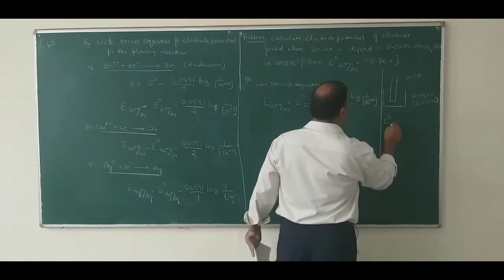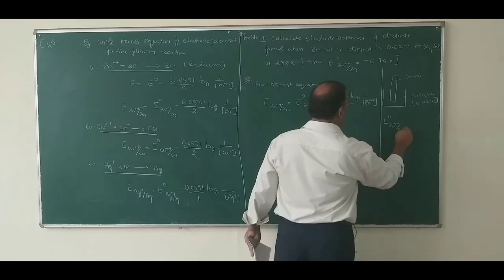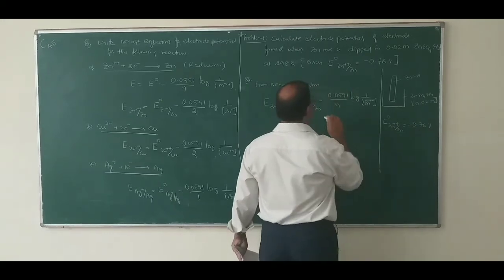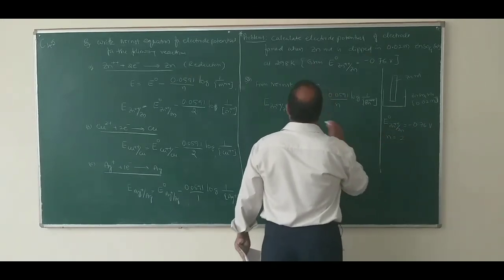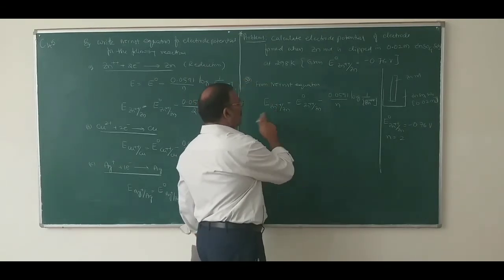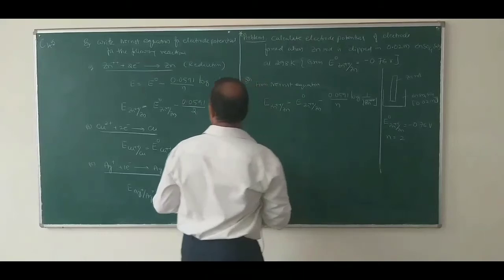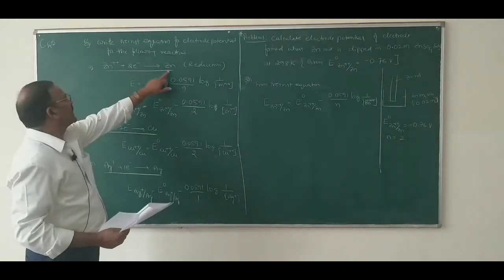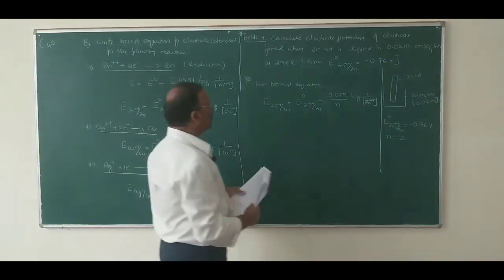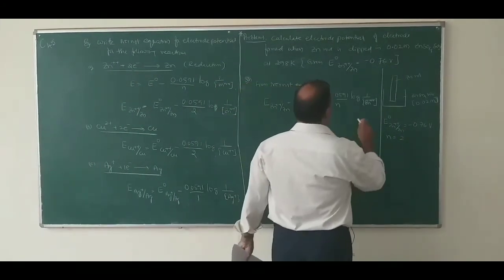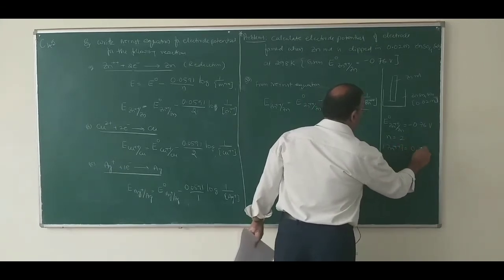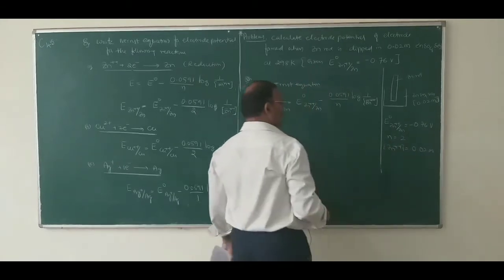E naught of Zn2 plus bar Zn equals minus 0.76 volts, and N equals 2, because zinc is a bivalent ion, so when zinc reduces to zinc atoms, 2 electrons are gained, therefore N equals 2, and the concentration of Zn2 plus ions is equal to 0.02 molar.